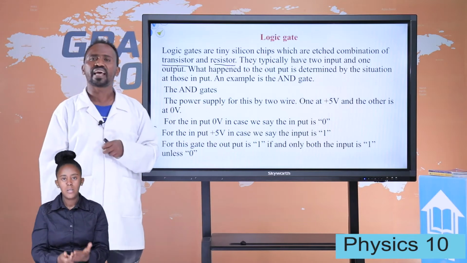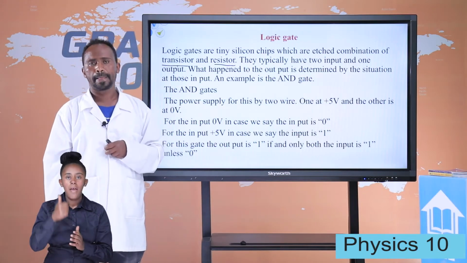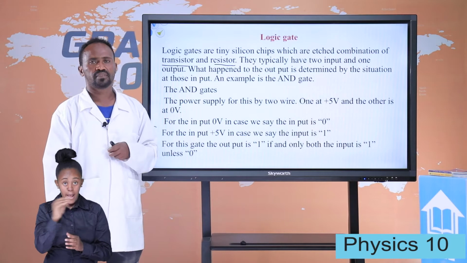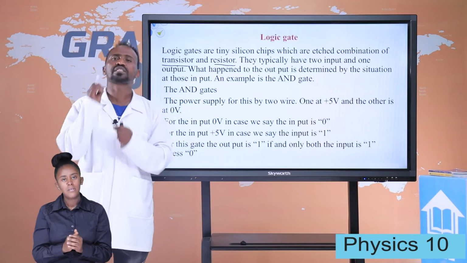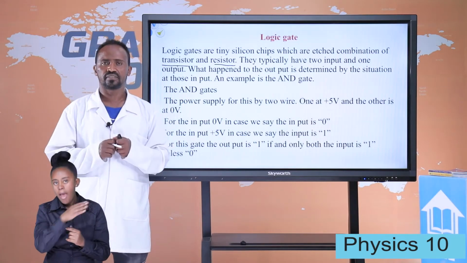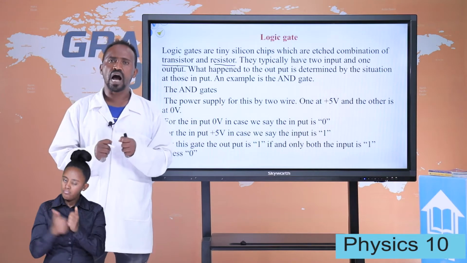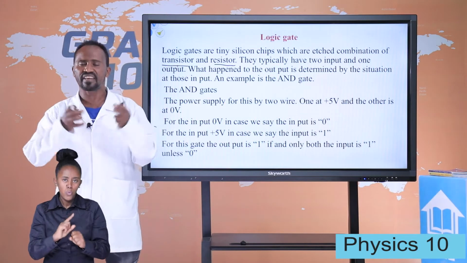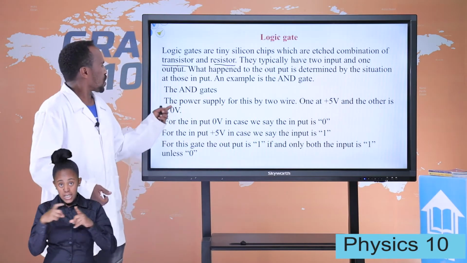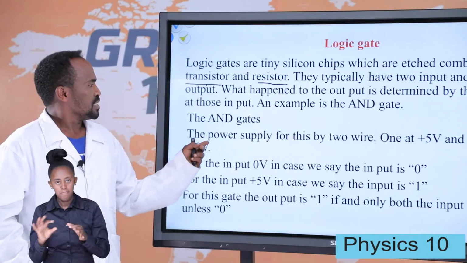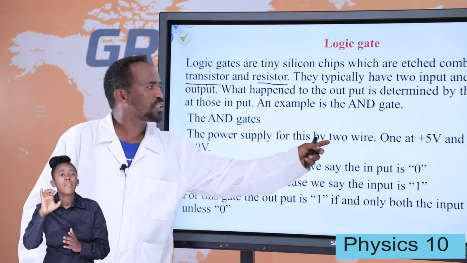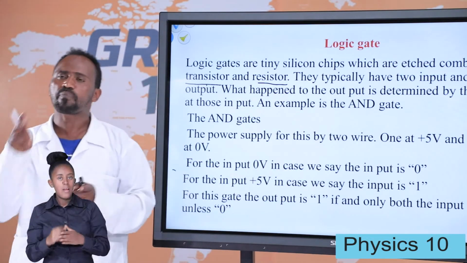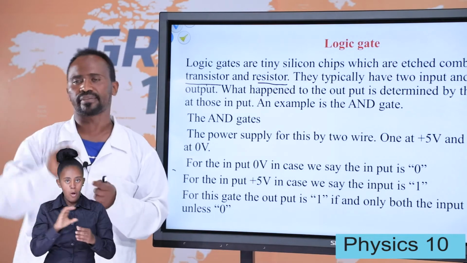For example, take AND gates. We are going to see about the property of AND gates. Student, follow me. How is the AND gate performed by combined transistor and resistor? The power supply for the AND gate is by 2 wires.